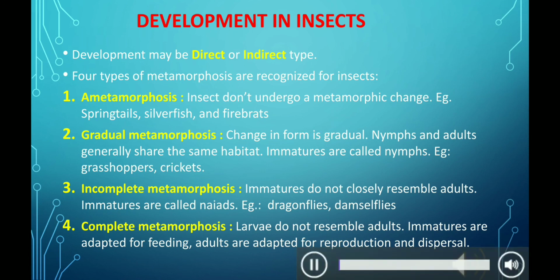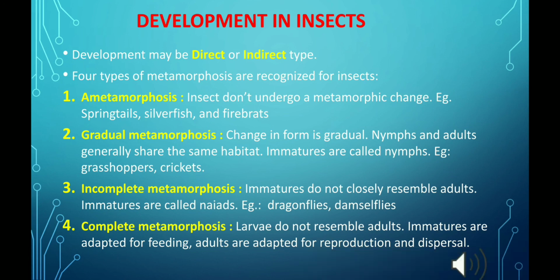If we talk about the development of insects, then development may be of direct type, where the young organisms resemble smaller versions of adults, or the development may also be of indirect type in some insects, where the larval stages are very different in form from the adult organism.